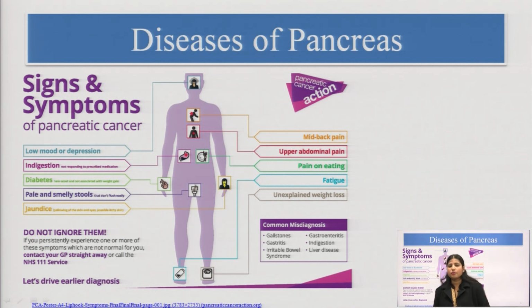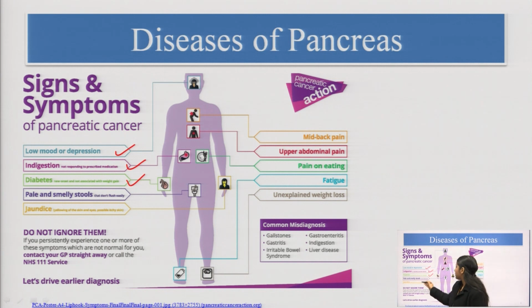So, pancreatic cancer is associated with conditions like low mood or depression, and indigestion, because the pancreas forms pancreatic juices. Diabetes, just because insulin is not formed from the pancreatic cells.